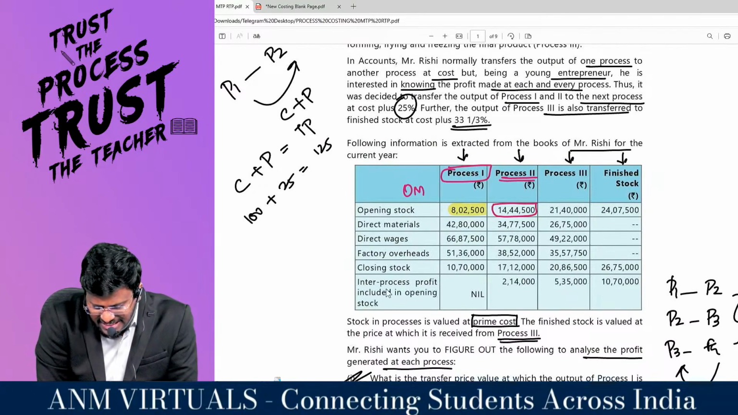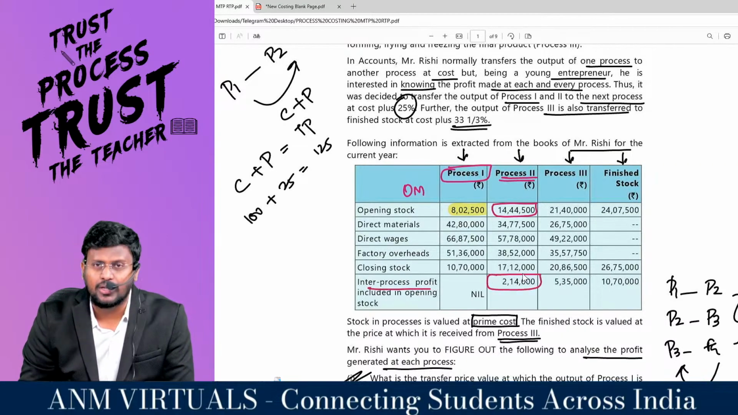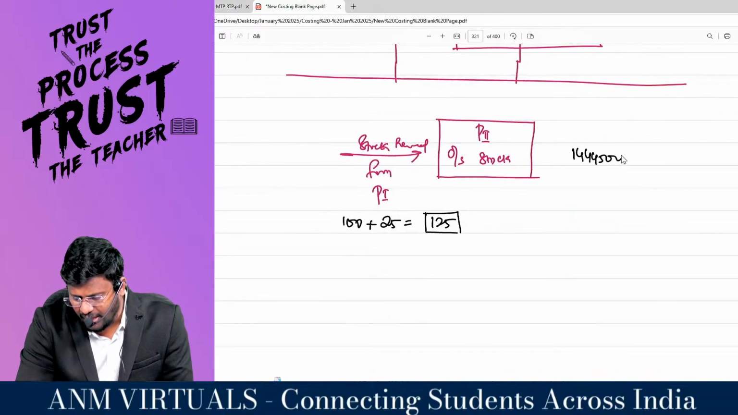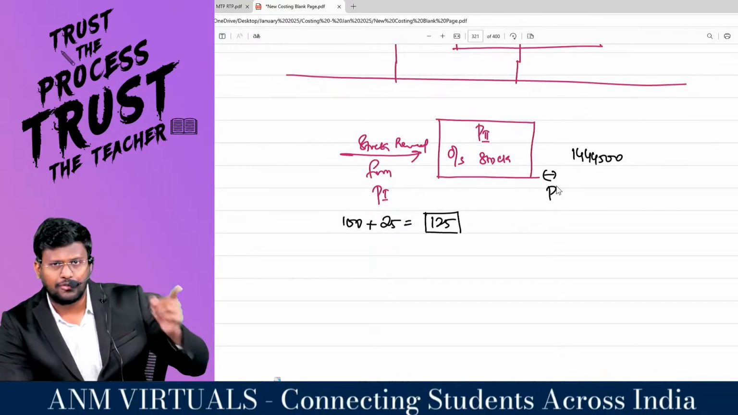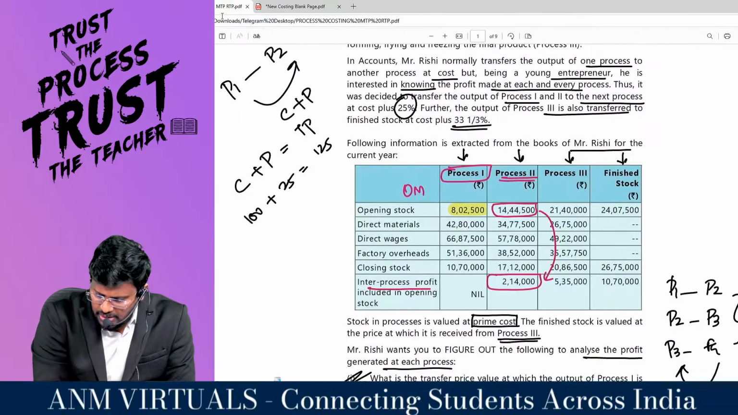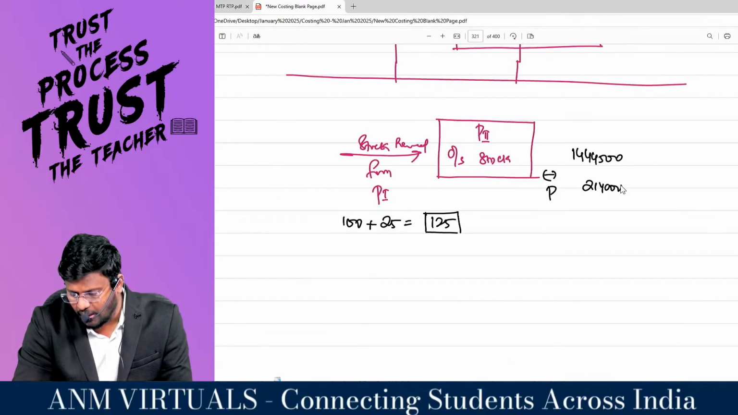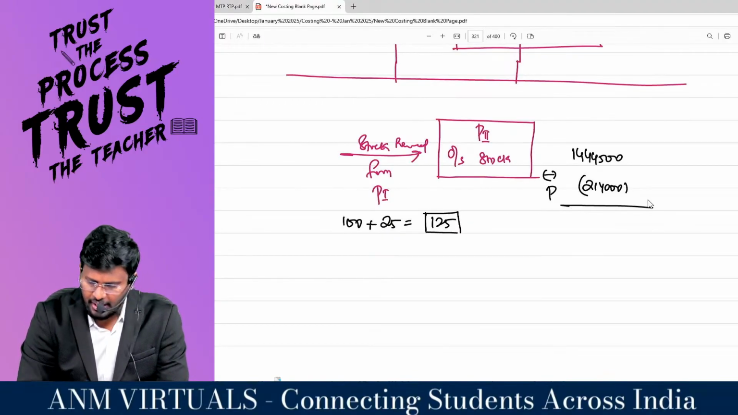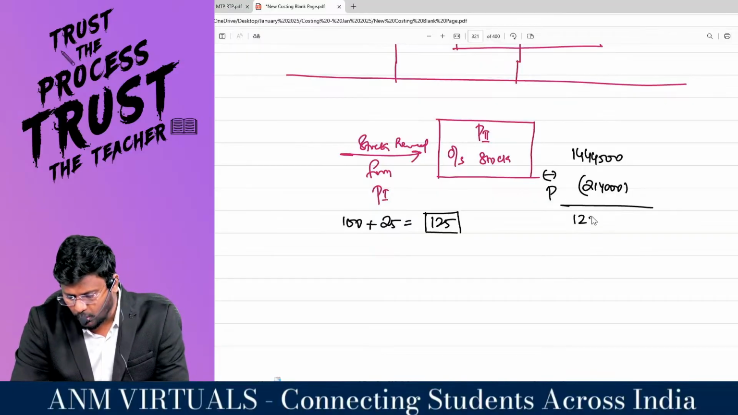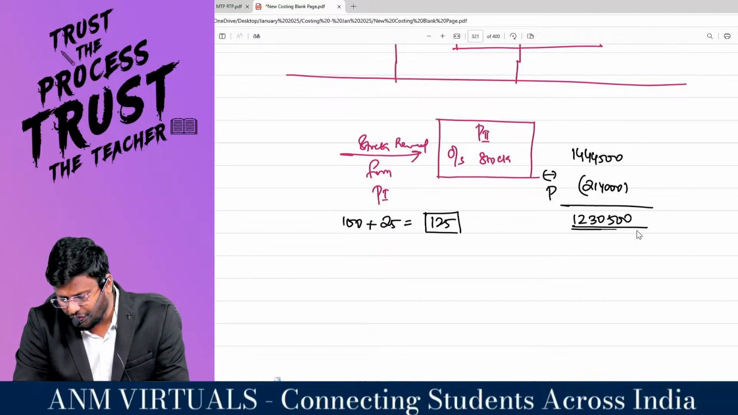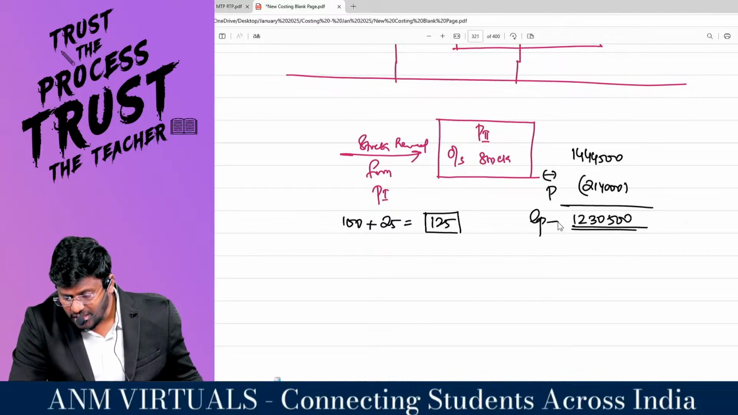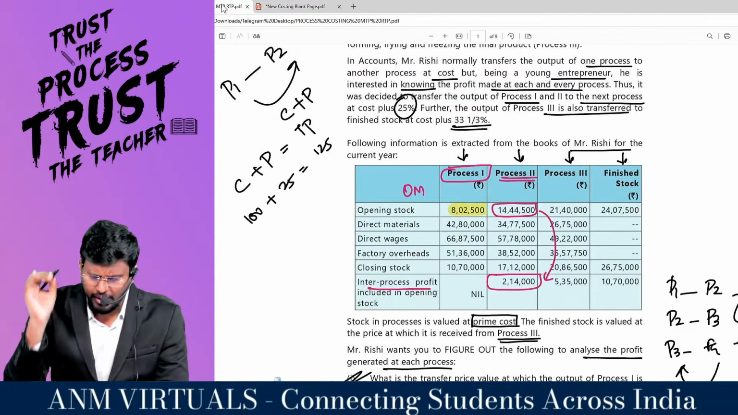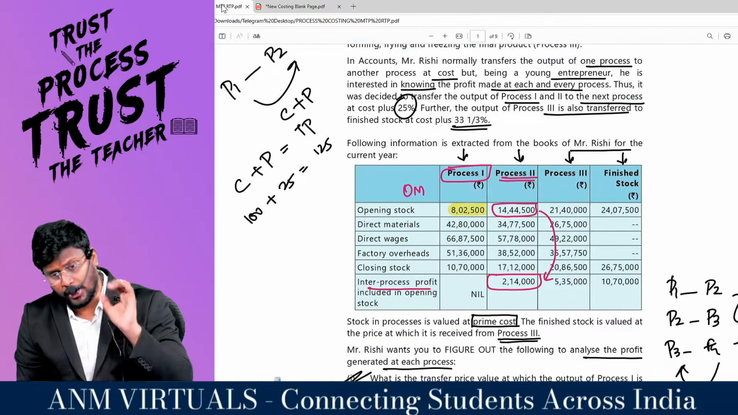They said that inter-process profit included is 2,14,000. So, out of this 14,44,500, the profit element of the first process will be there, which comes to 2,14,000, my dear lovable students. So from 14,44,500, if you reduce 2,14,000, 12,30,500 is the cost price of the opening stock. Cost price of what stock? Opening stock.